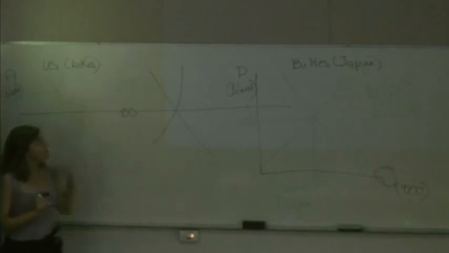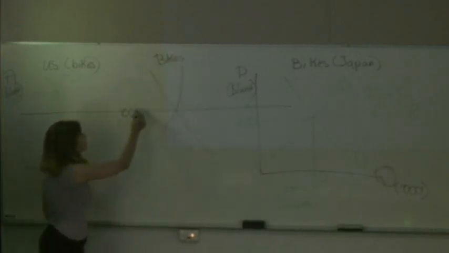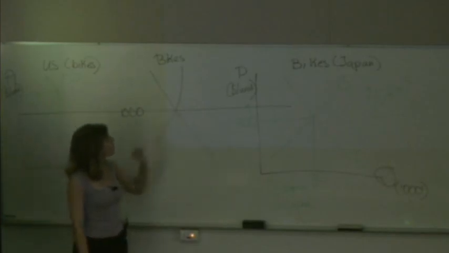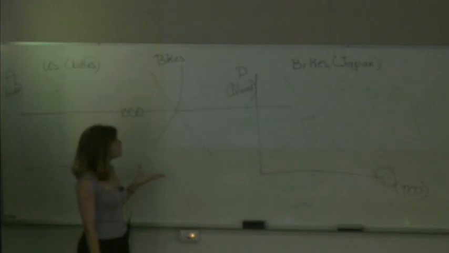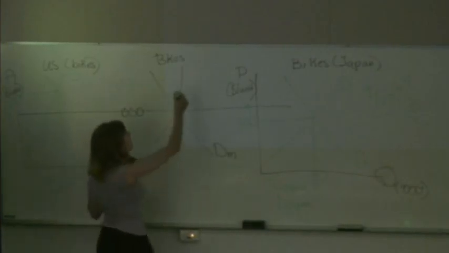So this is the international market for motorbikes. The world price here is 1,000. How do we reach this price? We look where the equilibrium is. Where does demand equal supply? In the international market, demand is actually demand for imports, and supply is supply of exports.